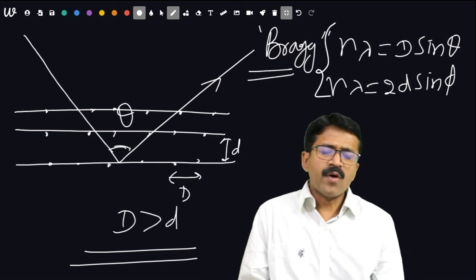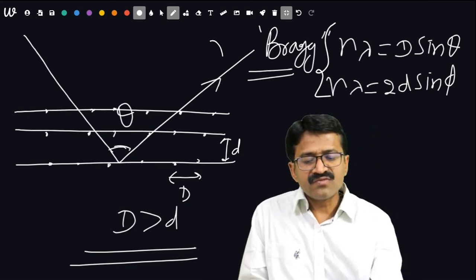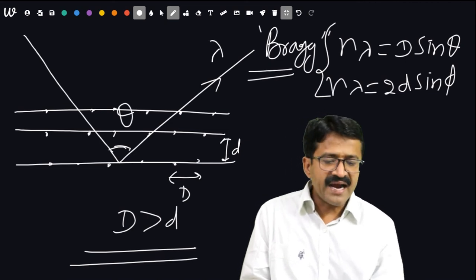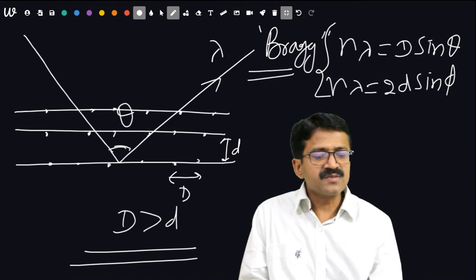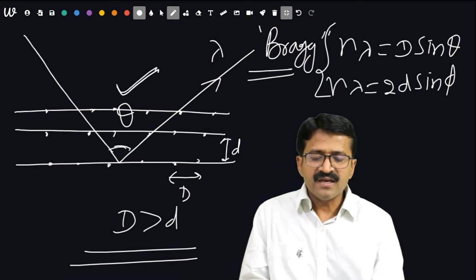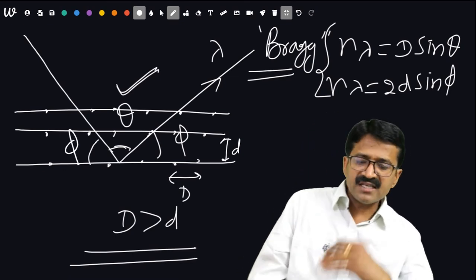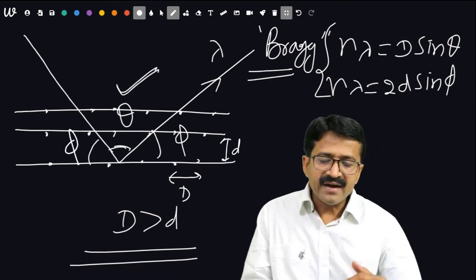This is very important. This is also called Bragg's equation. Lambda is wavelength, D is distance between atoms, small d is distance between lattice planes, theta is angle of diffraction, and phi is the angle between the incident beam and lattice plane, and diffracted beam and lattice plane.